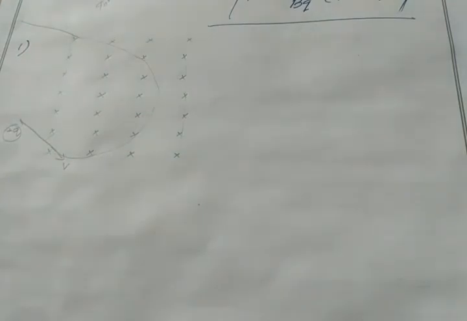Okay, so where will be the center of this circle? If you imagine a circle, then where will be the center? Because most of the circle comes inside the magnetic field, my center would be here, right? Clear?